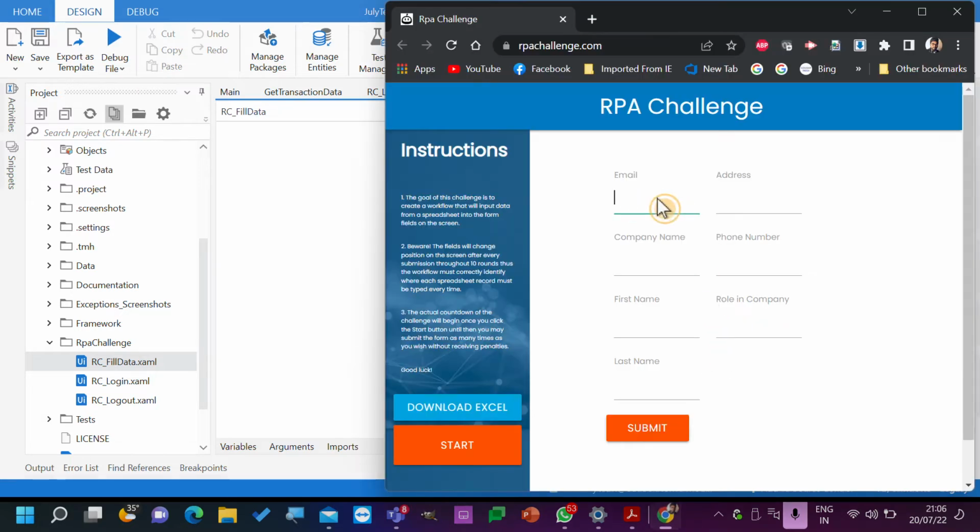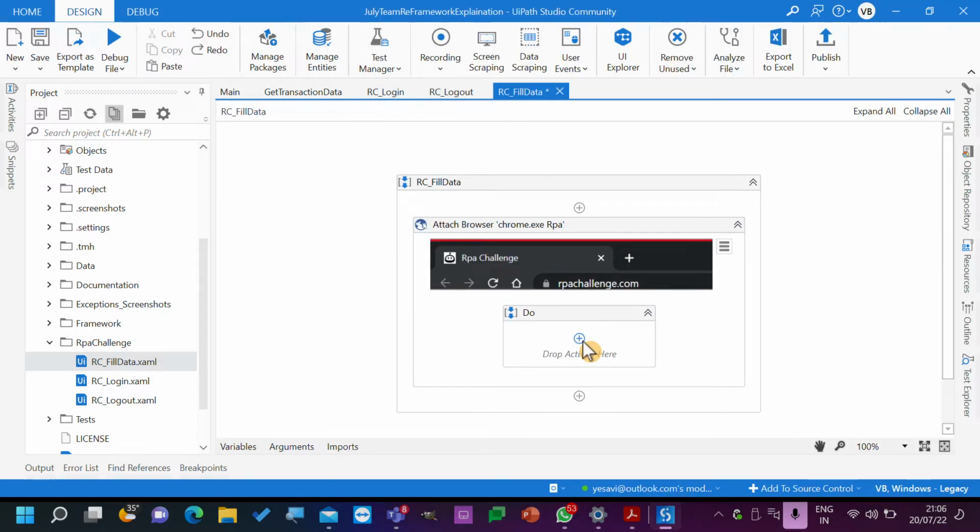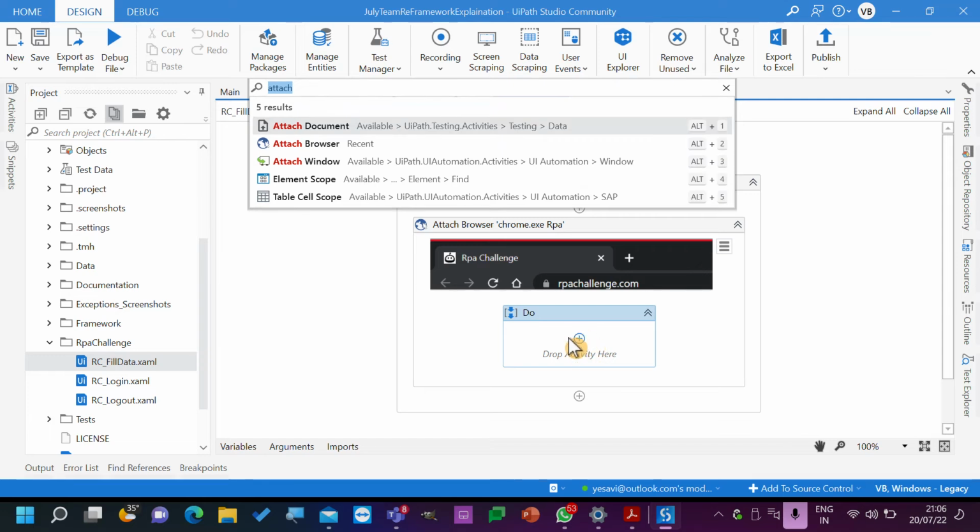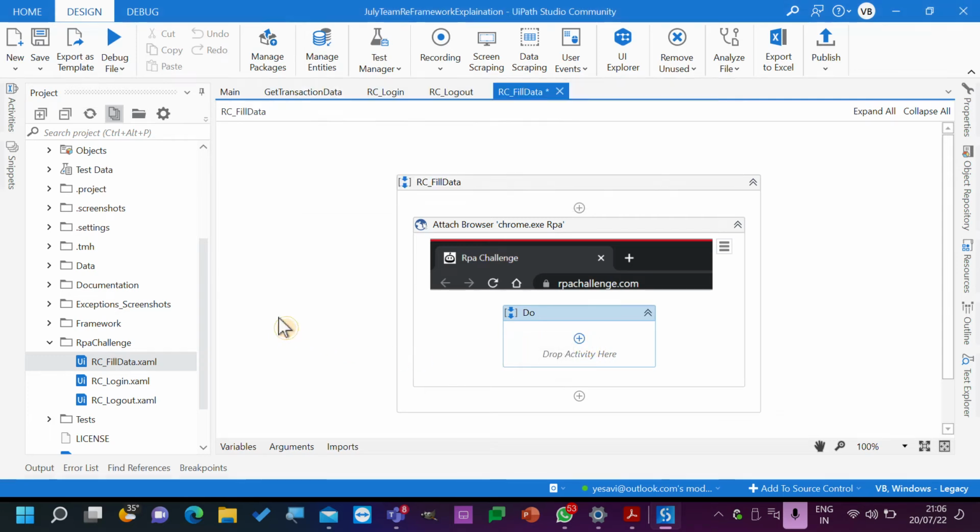Now what do we need to do? Should we add all the items? I will do some activity as well. Let's see how we can do this. For now, this is what we'll have, and we have set item, right? We will use the set item activity. So where is that?